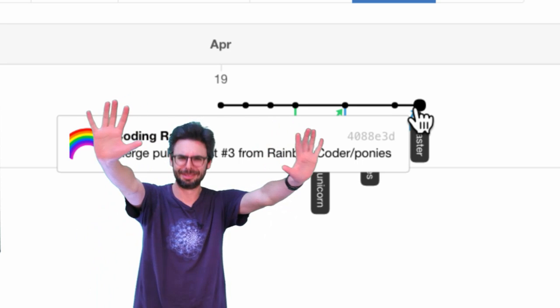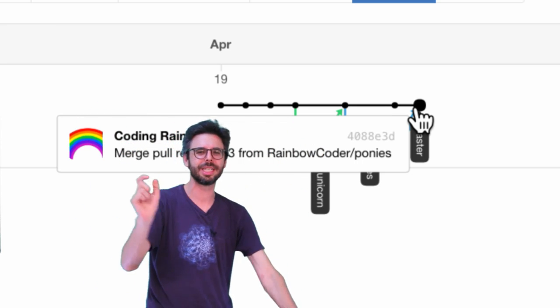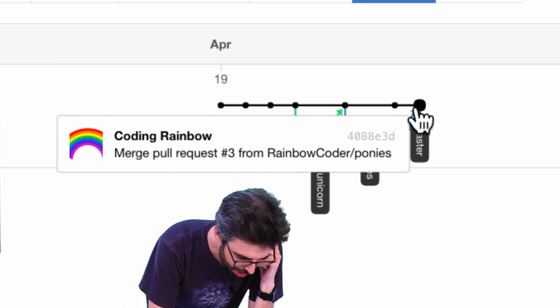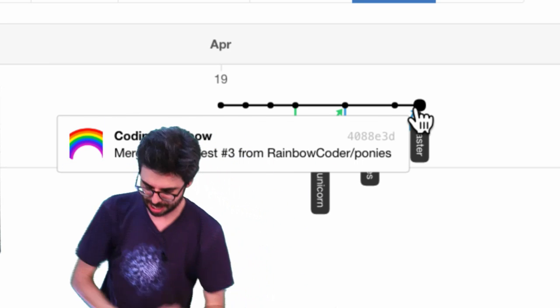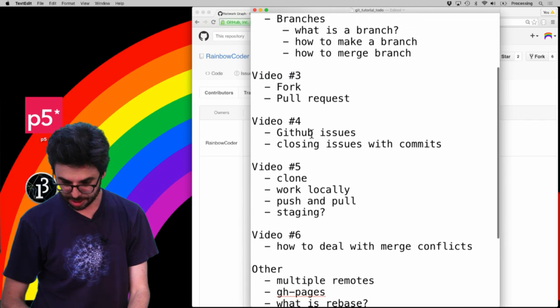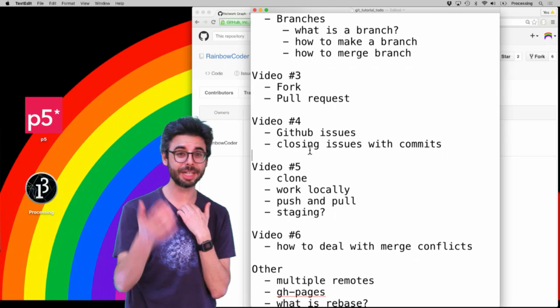We'll see how this goes. I feel like I did a good explanation of what a fork and a pull request is, and then I got a little bit muddy in there in the actual doing it. Okay, so let me look at my GitHub issues. So if you guys are watching, please make a pull request.